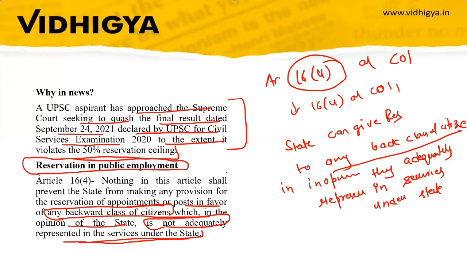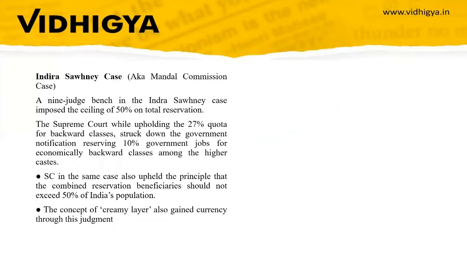So it empowers the state. It is an enabling provision, which means that it enables the state to take action. It gives the power to the state to take such action, that the state can provide reservation if there is a need for reservation. So let's see the Indra Sawhney case.